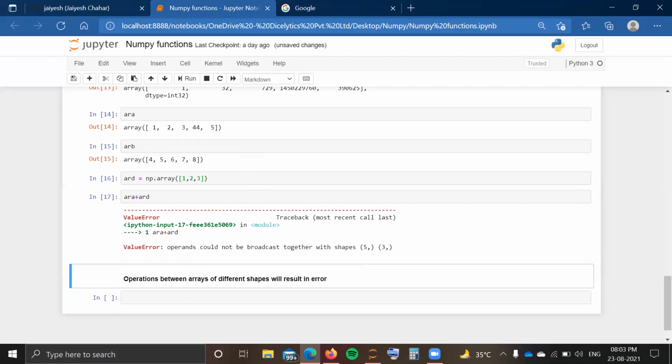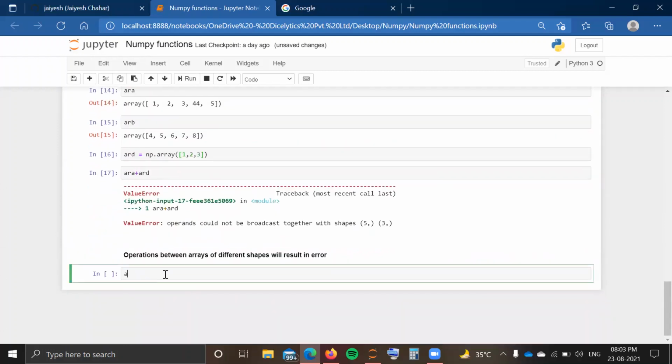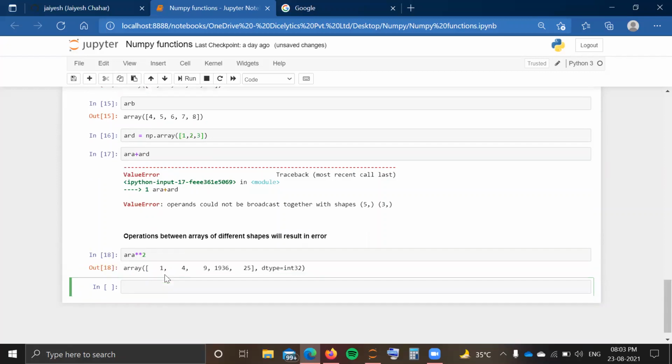In a similar way, you can also use the power function, as here we have used one array raised to the power of another array. In this case, you can also use, like, array A raised to power 2. If I want to get a new array that is having array A raised to power 2, just write a simple expression and you will get your resultant array. Here you can see array A raised to power 2 is going to return me an array consisting of the elements of array A raised to the power 2.